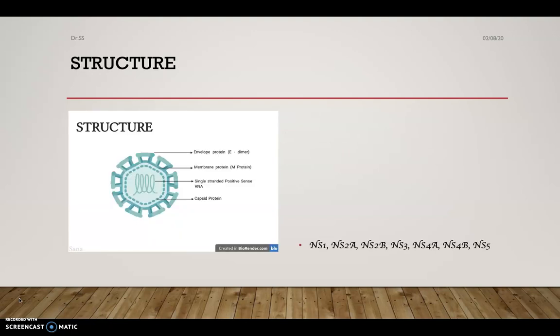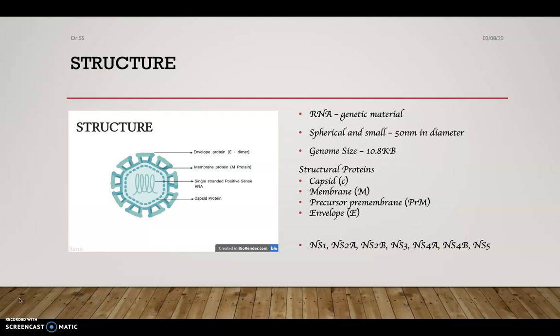Now coming to the structure, it is an RNA virus. It is small and spherical in shape, 50 nanometers in diameter. The genome size is about 10.8 kb, and the structural proteins include the capsid, membrane, envelope, and the precursor for membrane and envelope, which is PRM. These are the structural proteins, and the non-structural proteins are NS1, NS2A, NS2B, NS3, NS4A, NS4B, and NS5. There are 7 non-structural proteins.